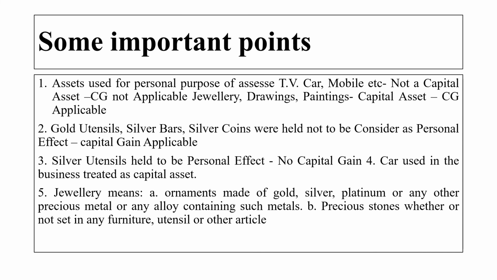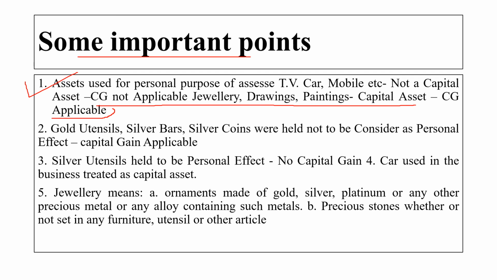Some important points which you have to remember: an asset used for the personal purpose of the assessee, that is TV, car, mobile, etc., is not a capital asset. Capital gain is not applicable. Jewelry, drawings, paintings are capital assets, so capital gain is applicable.